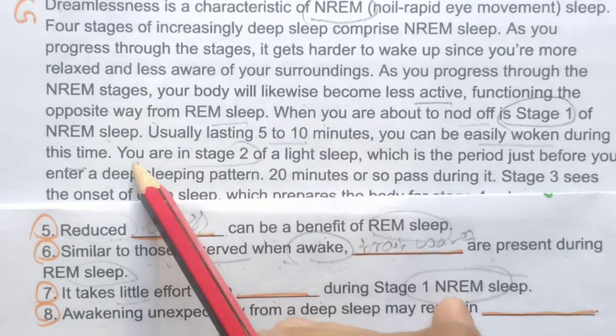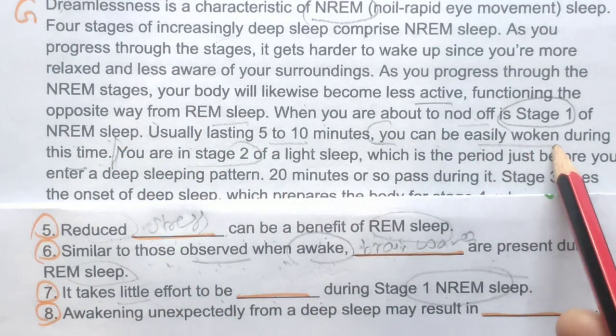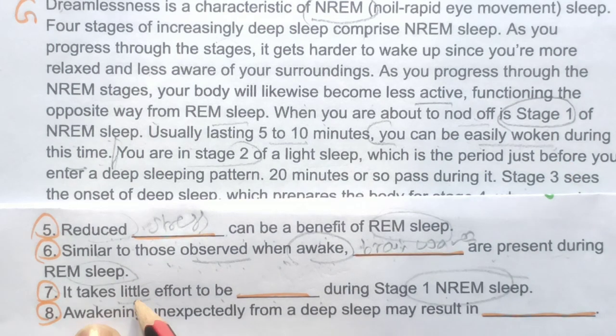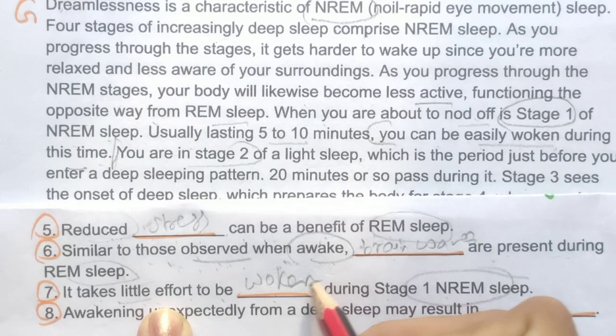Now they have started talking about stage 2. It means the answer is there: you can easily be woken up. Easily means takes little effort to be woken, so we can write woken.